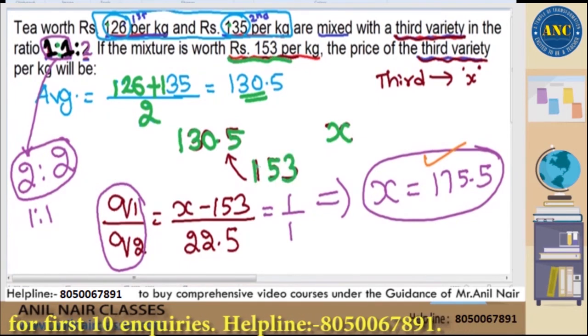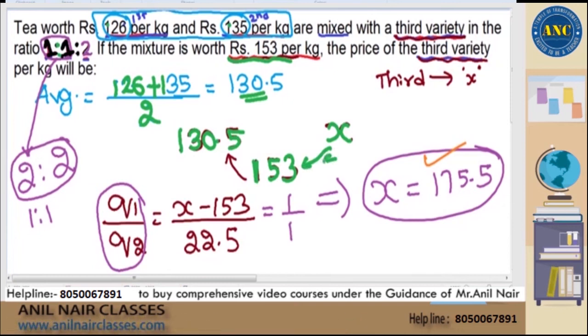Q1 by Q2, apply it: X minus 153 divided by 153 minus 130.5. That is what I wrote here. But what is Q1 by Q2? First and second if I combine, 1 plus 1 becomes 2, and the third is also 2. 2 is to 2 is nothing but 1 is to 1. Further simplify for the variable x, and you will get the answer.